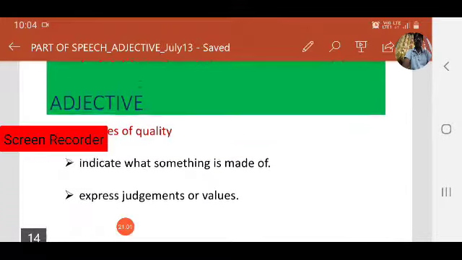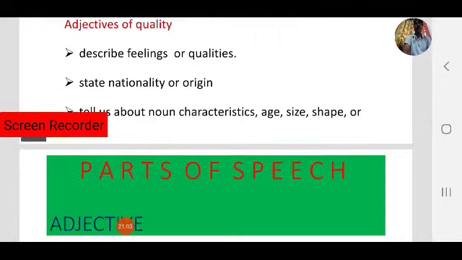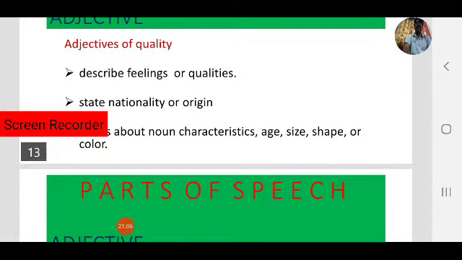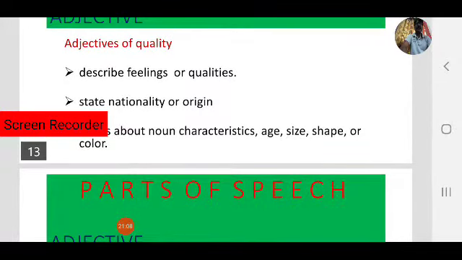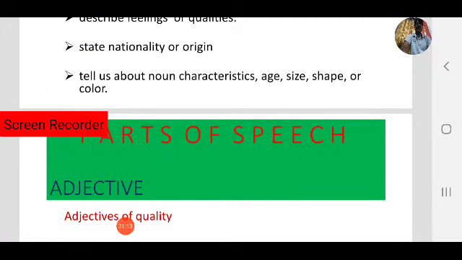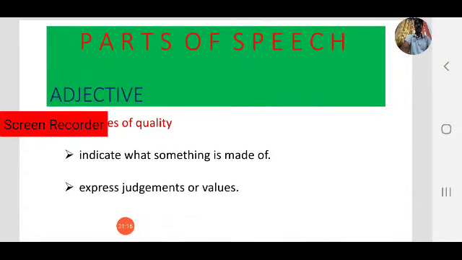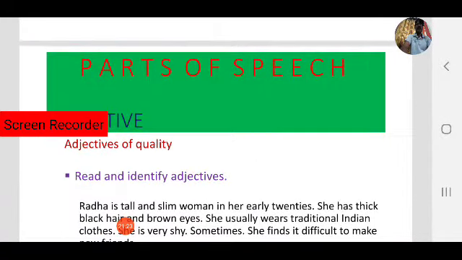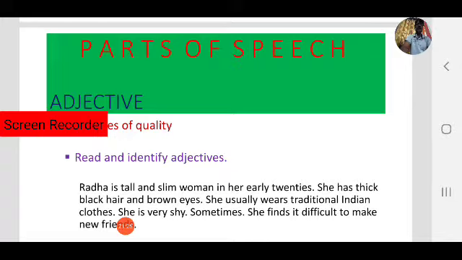So quick review once again. Adjectives of quality describe feelings or qualities, state nationality or origin, tell us about noun characteristics: age, size, shape or color, indicate what something is made of, express judgments or values. Okay, based on this, read the paragraph and identify adjectives of quality. Take two minutes, read the paragraph.